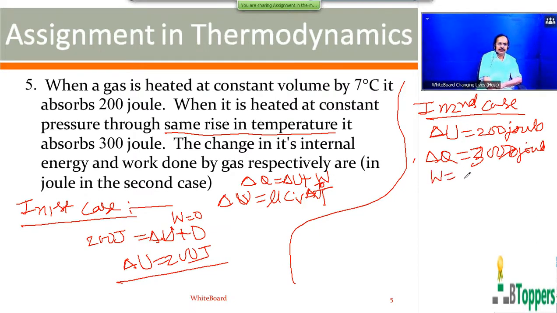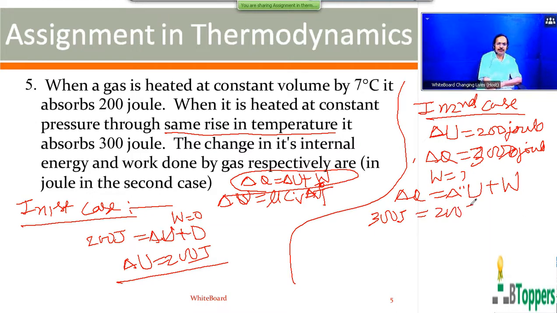So you have to find work done. So again apply the first law of thermodynamics. Delta Q is equal to delta U plus W, or you can write delta W, whatever notation you follow. So this is 300 joules and delta U is 200 joules. Therefore work done by the gas in the second case will be 300 minus 200 joules, that is 100 joules.